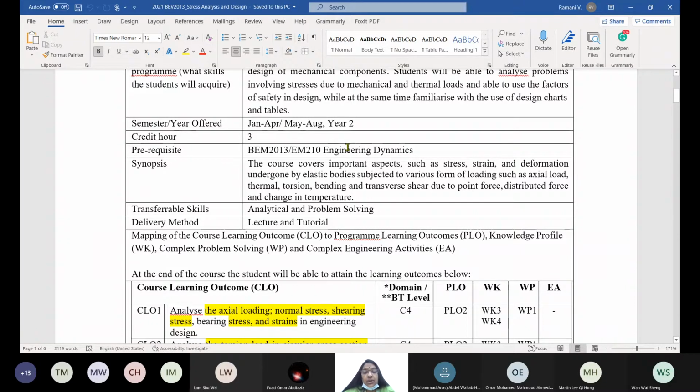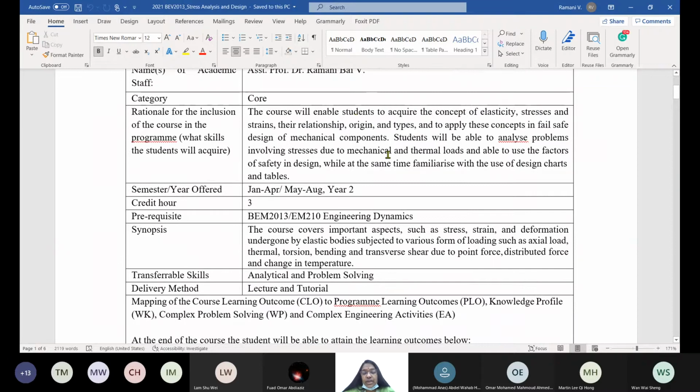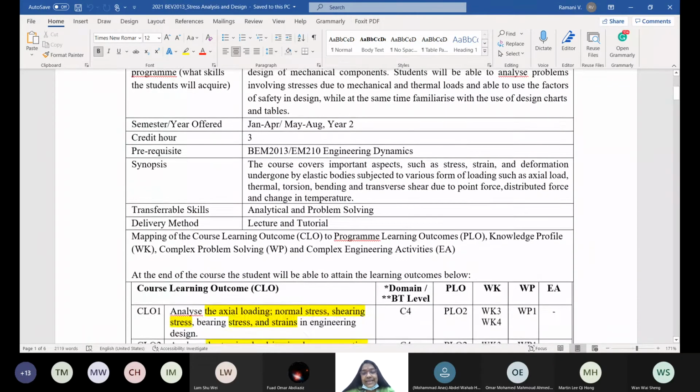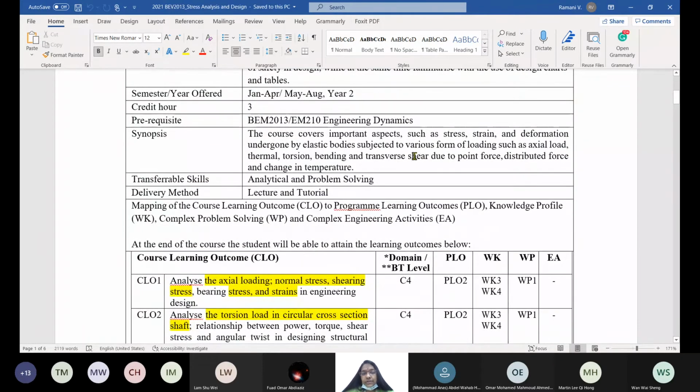The basic prerequisite is engineering dynamics. Herein, again, the synopsis. The rationale is the overall peripheral idea of this module. The synopsis in detail has objectives, specific objectives to be achieved. You must know how to calculate stress, strain, and deformation for elastic bodies, for the axial load, for the torsion, for the bending, and for transverse shear. Due to point force, all types of loading, force is equivalent to load.